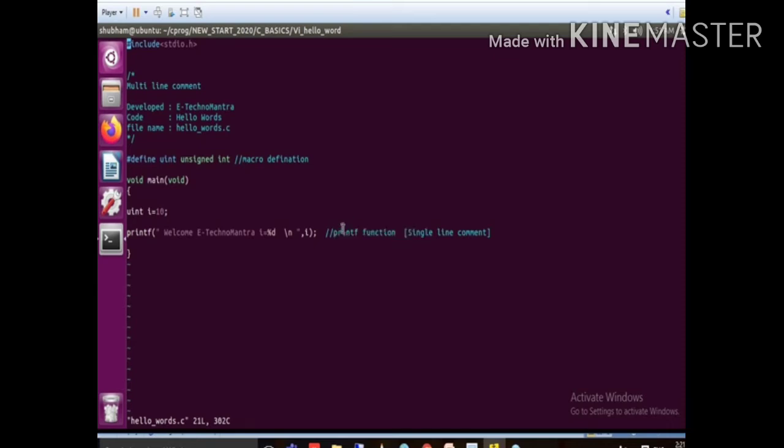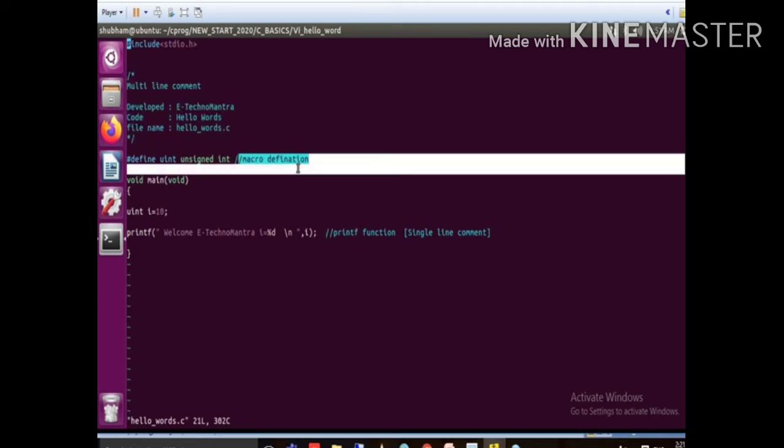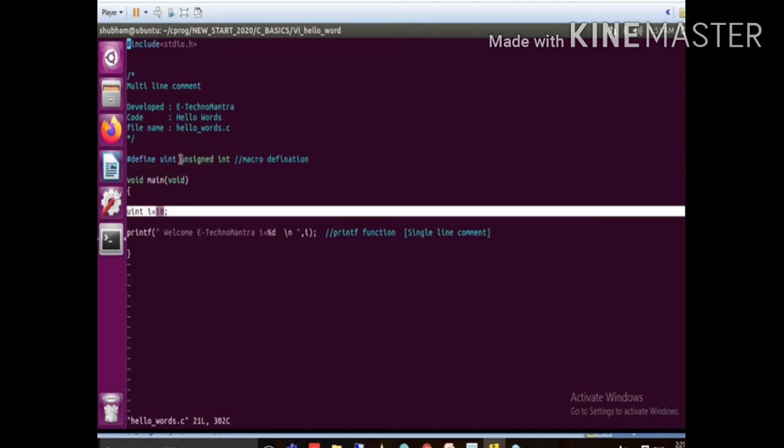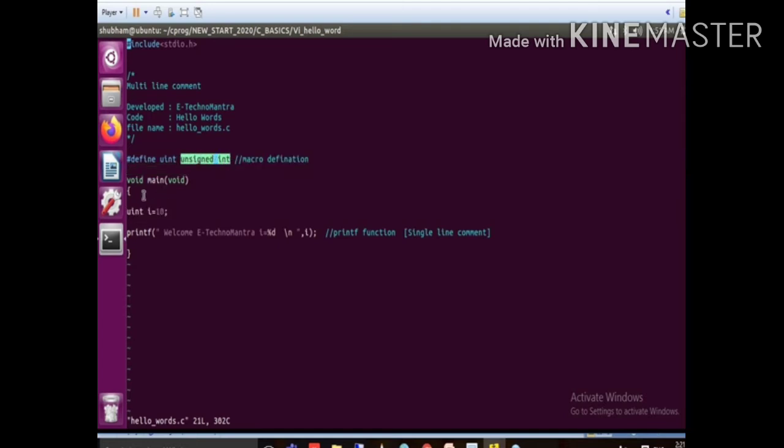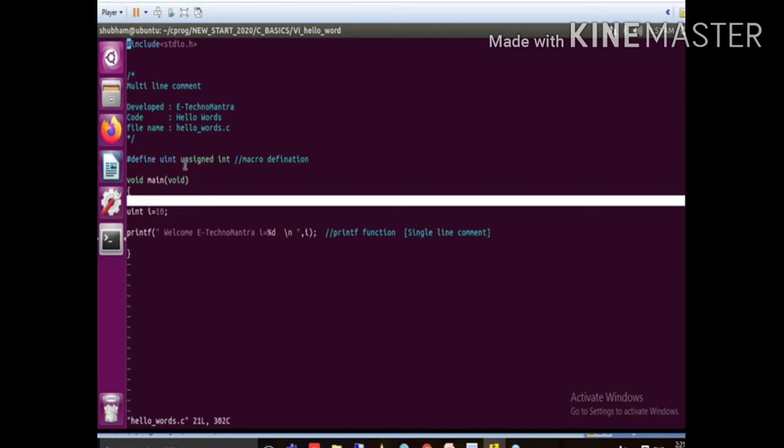Now we will see the stages of the compiler step by step. The first stage is the preprocessor. What are the responsibilities of the preprocessor? The preprocessor removes single line and multi-line comments. Also it replaces the macro definitions, which means it replaces this uint with unsigned integer.